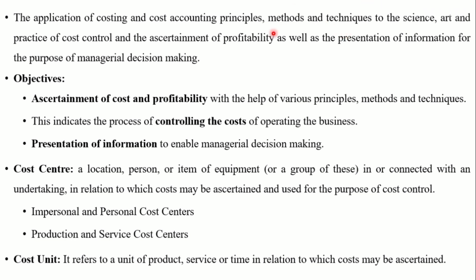In this definition you see costing and cost accounting. These two are different things. The terms costing and cost accounting should not be confused with each other. Costing indicates the process of ascertaining the cost, which can also be done arithmetically. Cost accounting indicates the process of recording the cost in a formal and systematic manner with the intention of preparing statistical data therefrom to ascertain the cost. This is the distinction between costing and cost accounting.